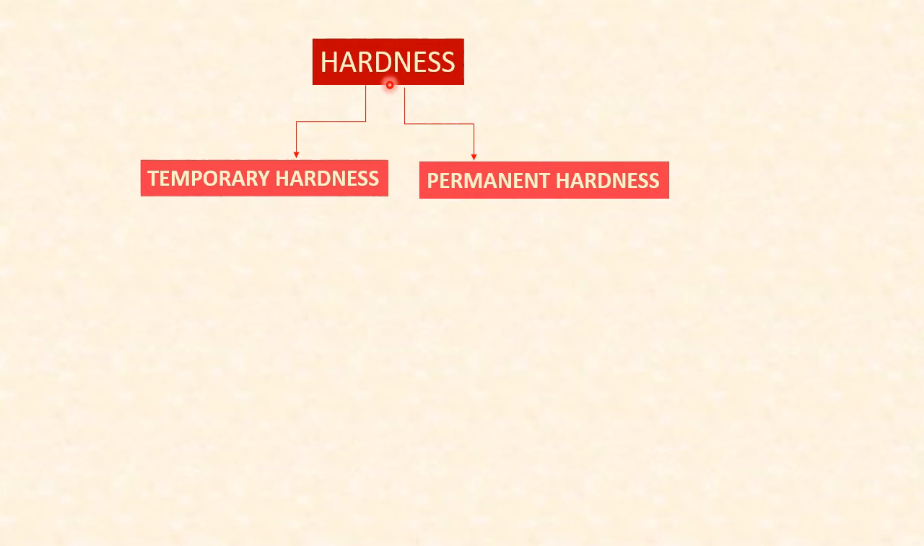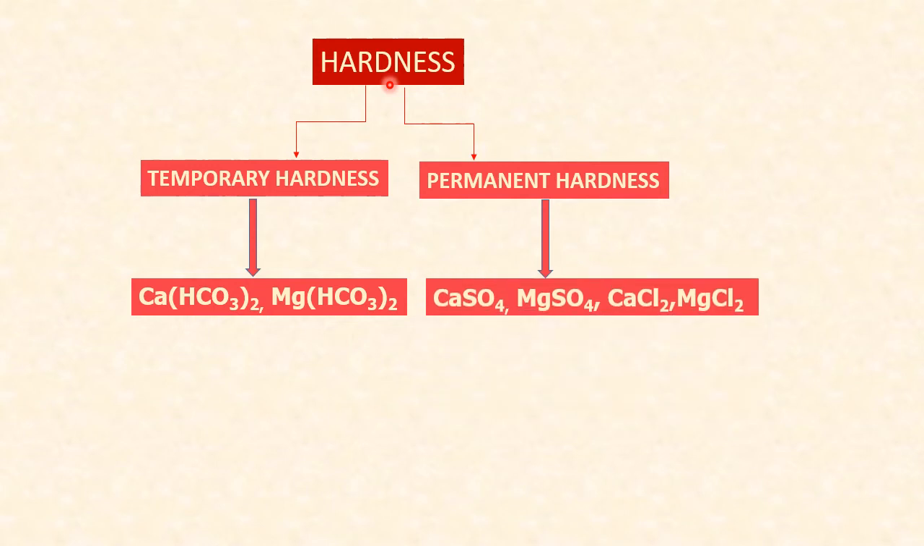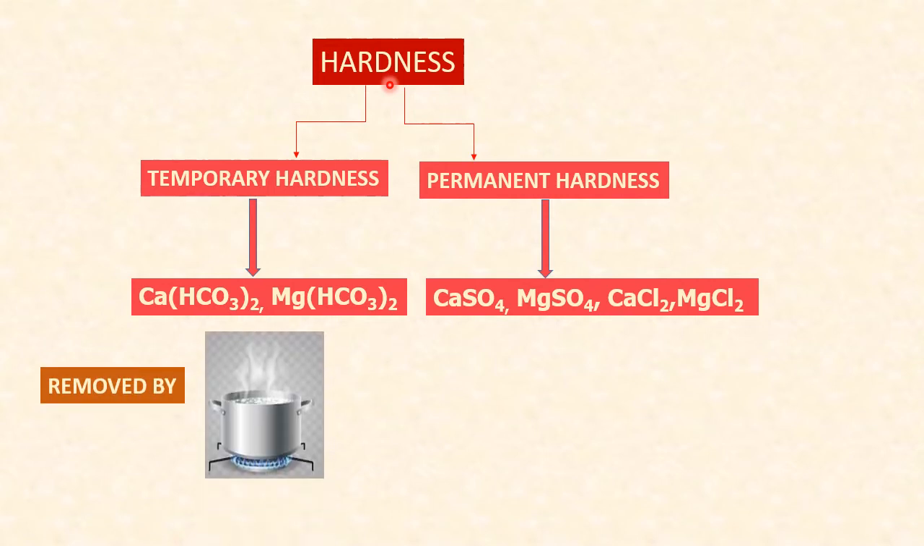Temporary hardness is caused because of bicarbonates of calcium and magnesium. These are the two salts which are responsible for temporary hardness in water. And permanent hardness is caused by chlorides and sulfates of calcium and magnesium, that is calcium sulfate, magnesium sulfate, calcium chloride and magnesium chloride. Why is it called temporary hardness? Because it can be removed by mere boiling of the water.